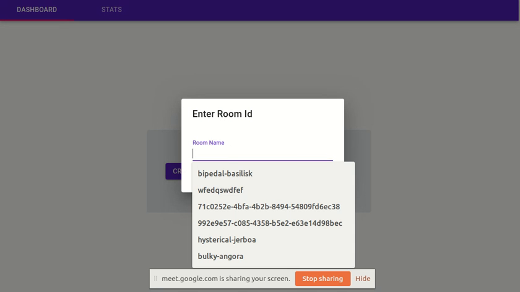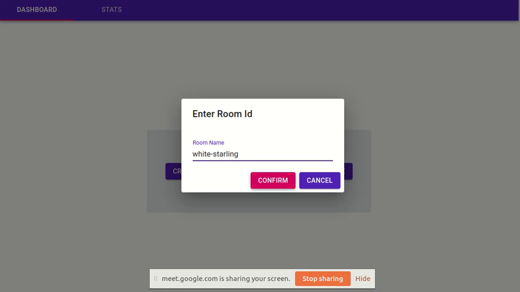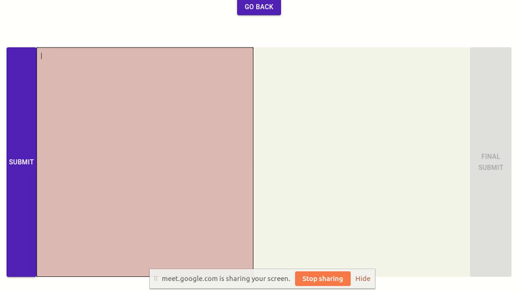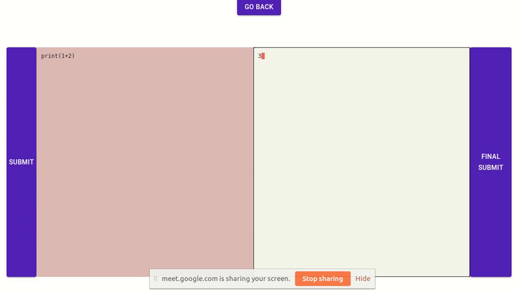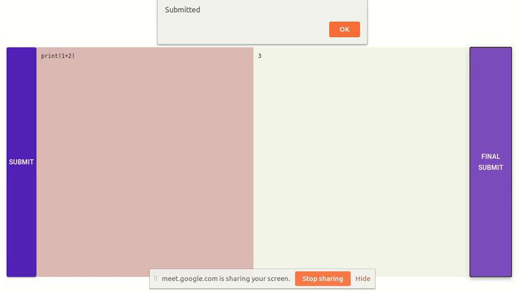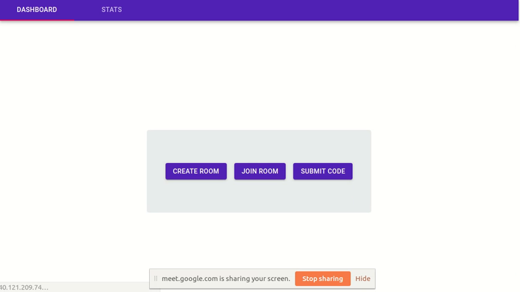Now I will submit the code. Since I am a student, I have to submit my assignment after the class. I am entering the room ID for which I want to submit the code. Suppose I have learned some print statements in my class, so I will write print 1 plus 2 and first do a normal submit. This will give me the code output. Since my code is running fine, I can do the final submit. After the final submit, my code is submitted, and I can go back.